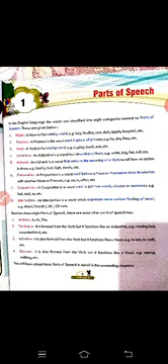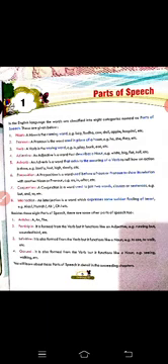Besides these 8 parts of speech, dear students, there are some other parts too, which are articles, participle, infinitive, and gerund. Let us discuss these in short. What are articles? A, an and the are articles.